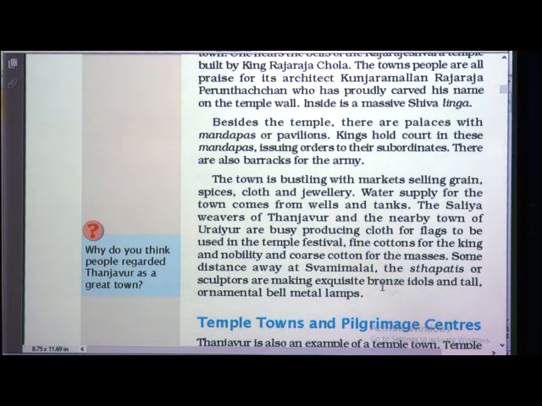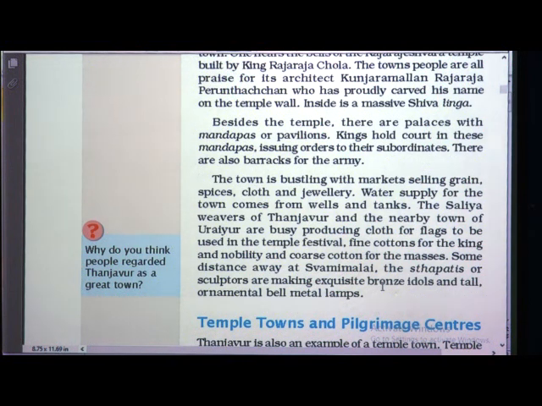The Saliya weavers of Tanjore and the nearby town of Uraiyur are busy producing cloth for flags to be used in the temple festival. For what were they producing cloth? For flags which were used for temple festivals.